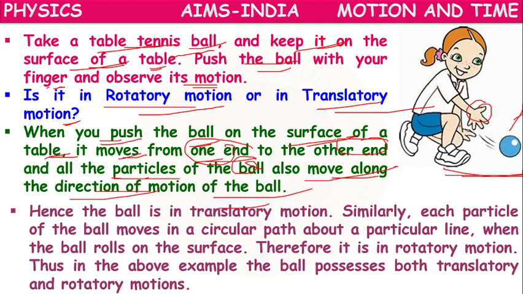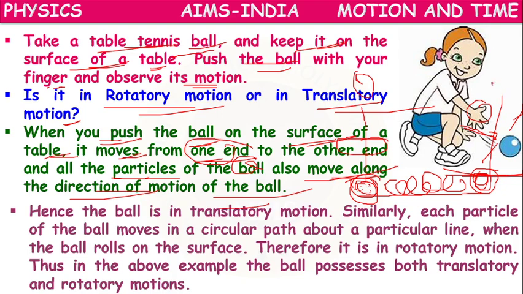Means when we are pushing the ball from here, it will go a long distance up to here. The ball will be rolling on the ground. So whatever particles are there in the ball, all the particles of the ball also will move to a new place. Initially the ball is at this place, but finally the ball's position changes, and all the particles are changing their position. So this is an example of translatory motion.